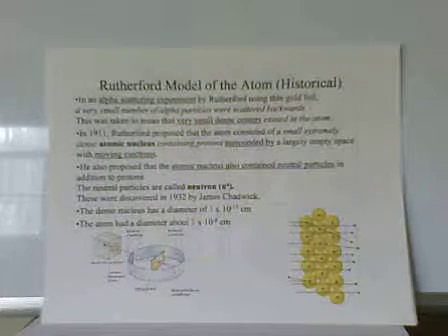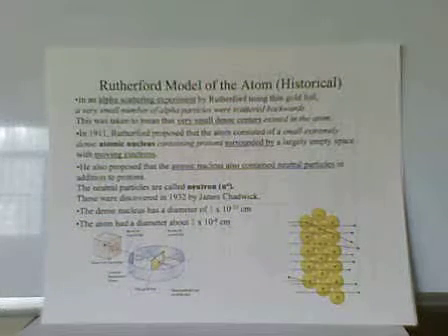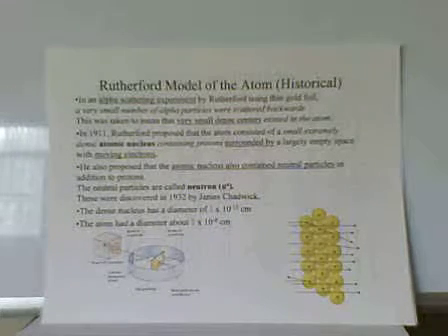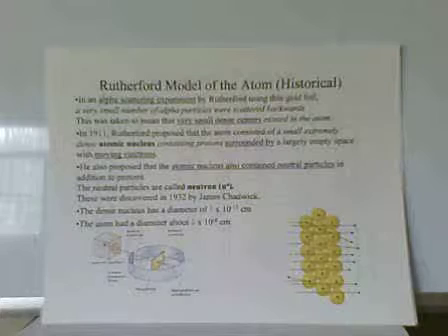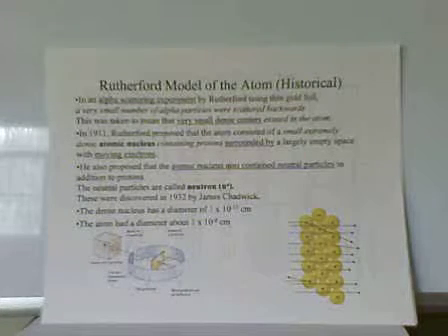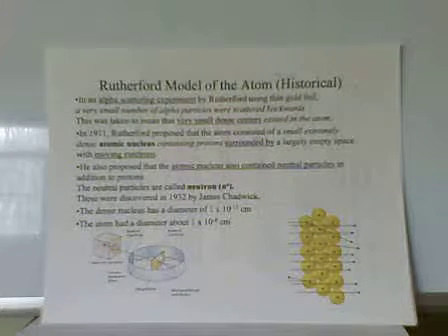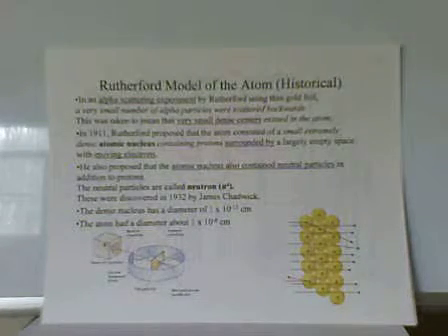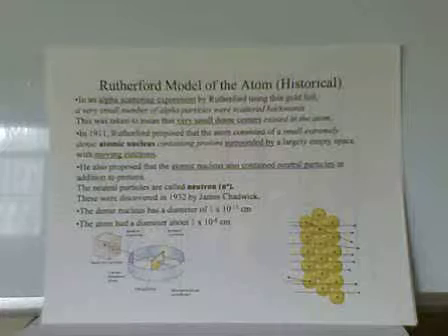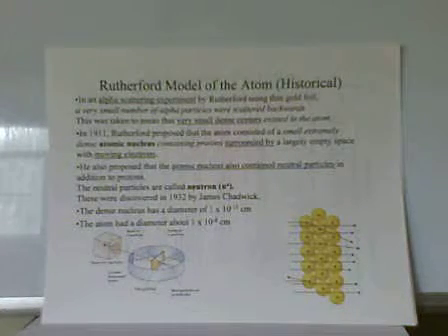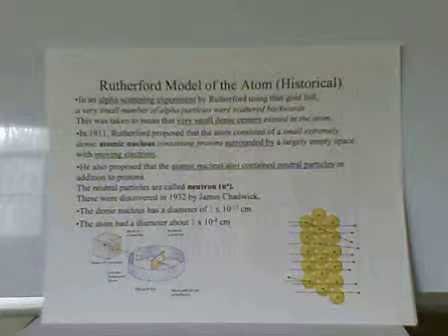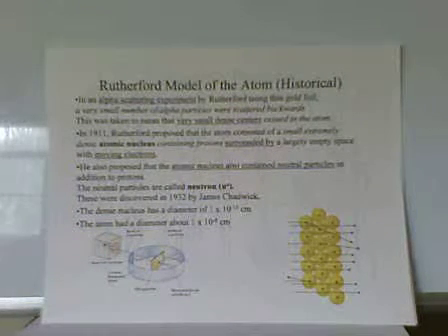Rutherford modified this view with a nice scattering experiment using alpha particles, radioactive particles. He aimed them at a very thin gold foil, and then depending on the structure of the atom, we would expect different scattering patterns of these particles. He surrounds this with a fluorescent screen which is able to detect the alpha particles, and the results were a little surprising.